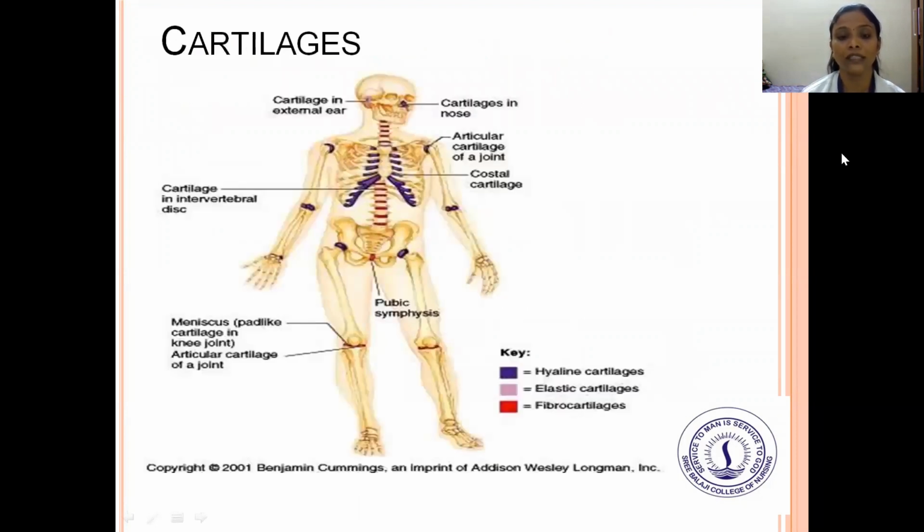Next is the cartilage. You can see in this picture the cartilage of the external ear, cartilage of the nose, articular cartilage of a joint, costal cartilage, the cartilage in the intervertebral disc, and the meniscus, that is the pad-like cartilage in the knee joint, and then the symphysis pubis cartilage, elastic cartilage, and fibrocartilages. These are the cartilages present in our human skeletal system.